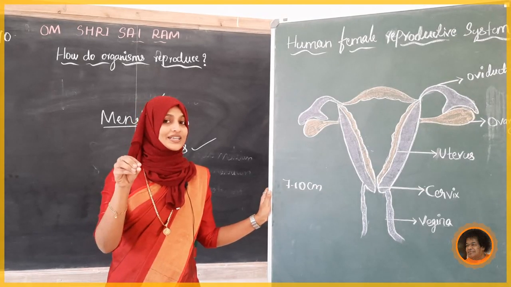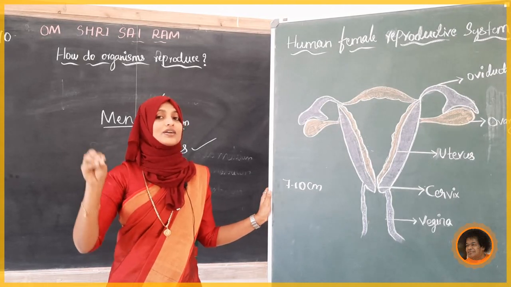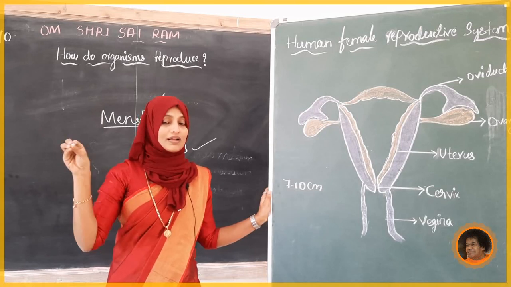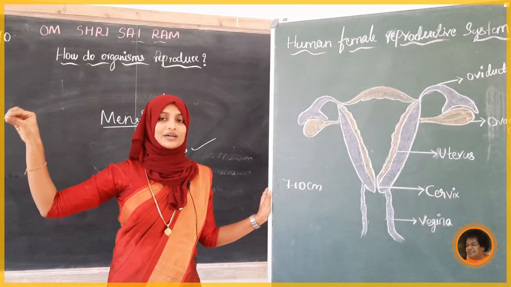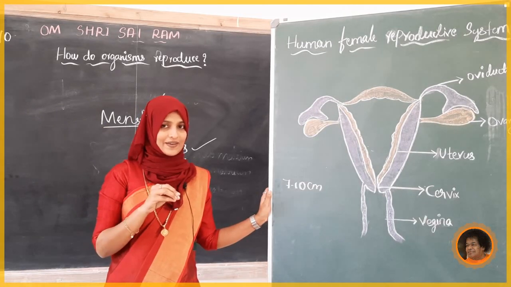Okay, through what is it going? Through the umbilical cord. All the nutrients and gases that the baby needs are supplied from the mother to the baby through the umbilical cord. That is what we call the umbilical cord.